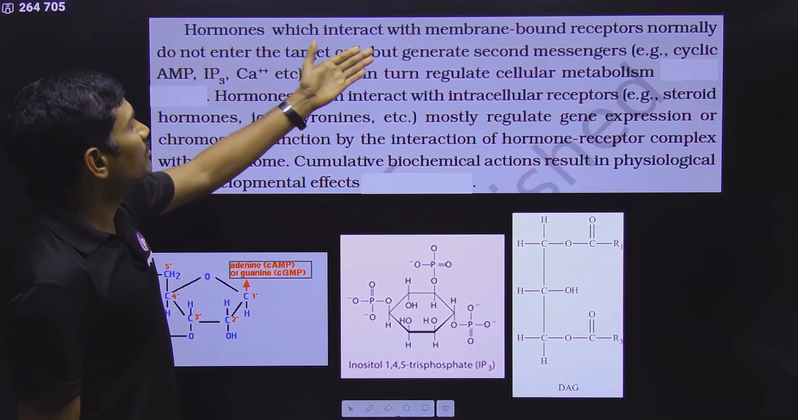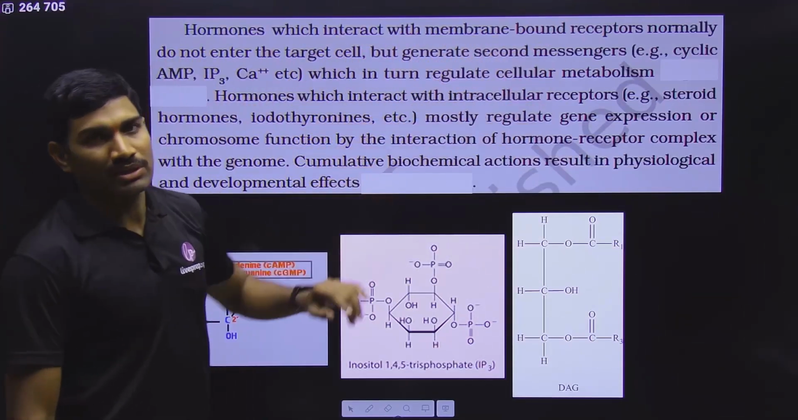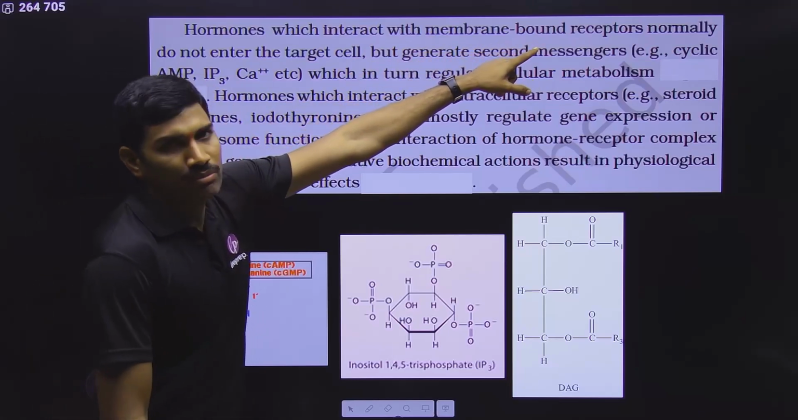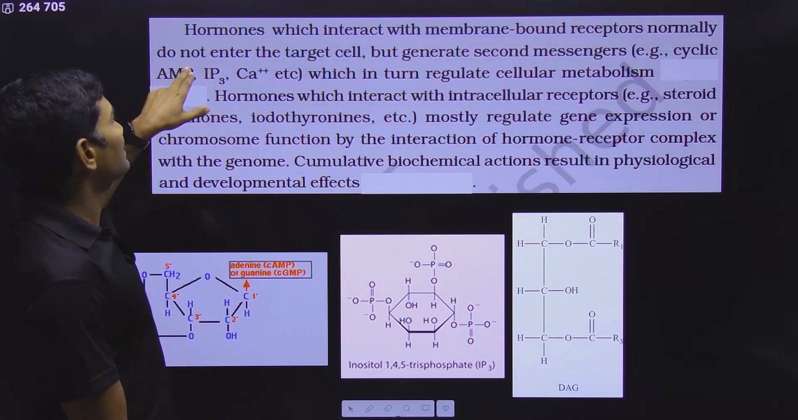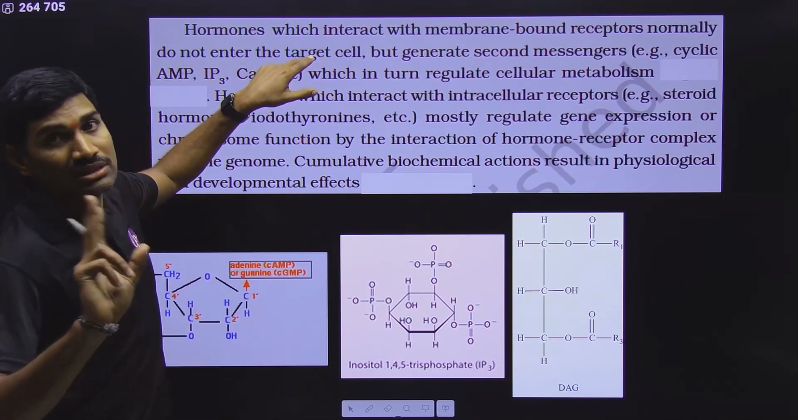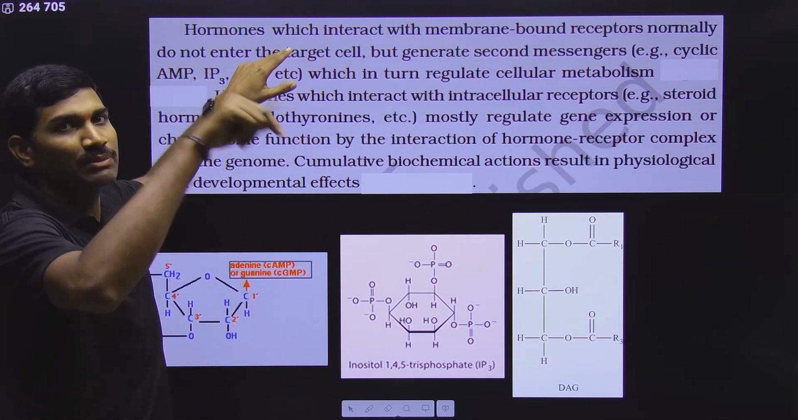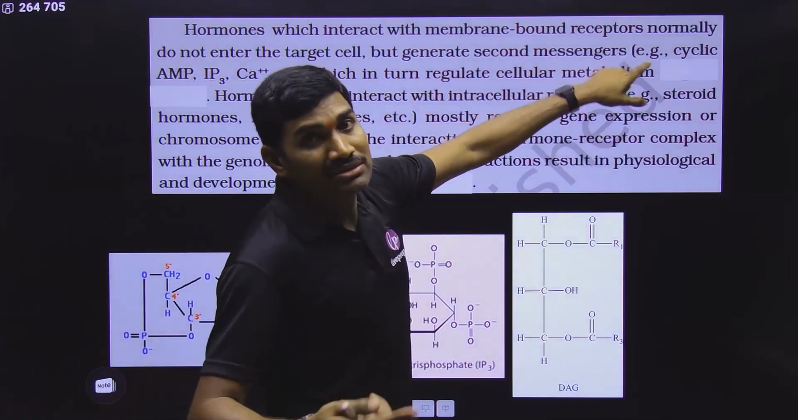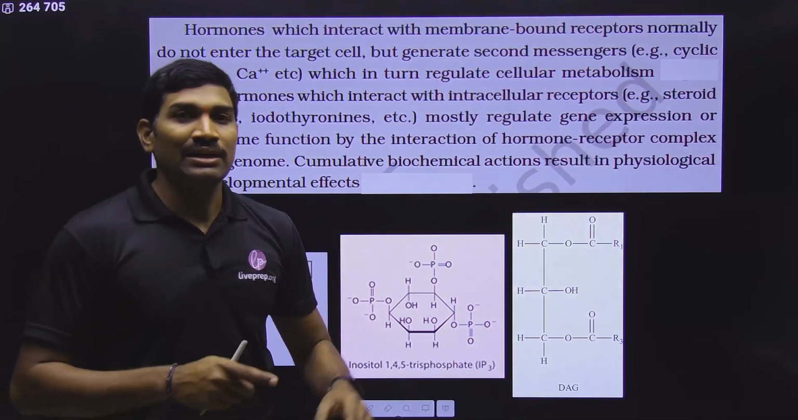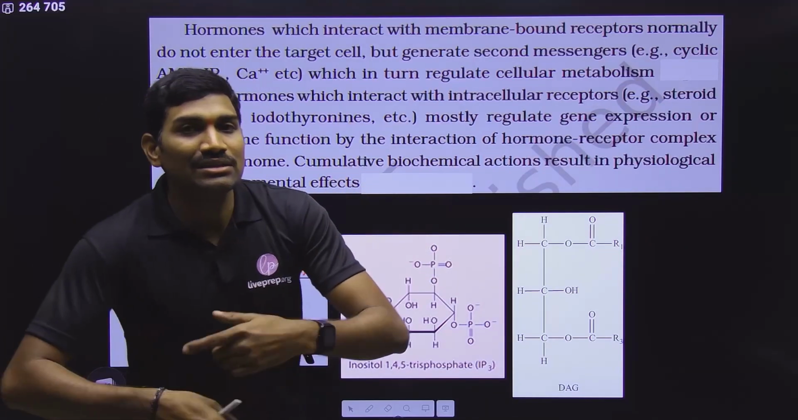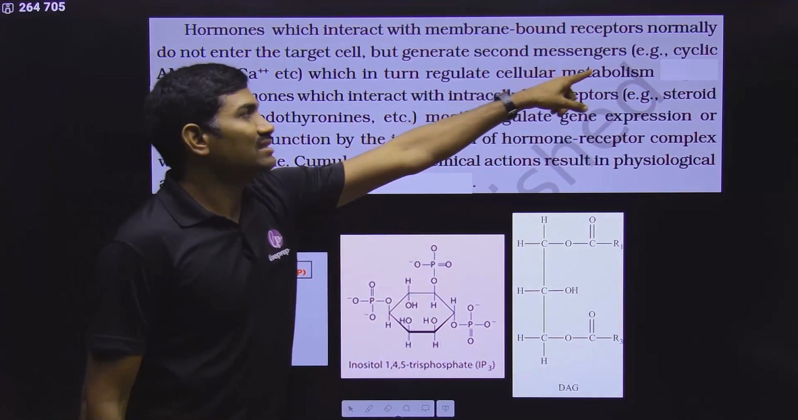Next one. Hormones which interact with the membrane bound receptors, meaning hydrophilic peptide hormone type action. Binding with the membrane bound receptors, normally they do not enter the target cell. They are not going into the target cell. Simply they are binding to receptors present on the plasma membrane. But they generate a second messenger. Since they cannot directly enter inside, the interaction of this receptor with the hormone is in turn generating a second messenger inside the cell.